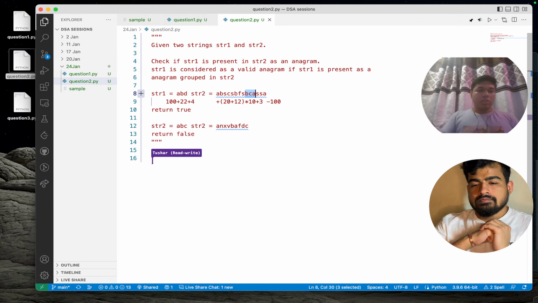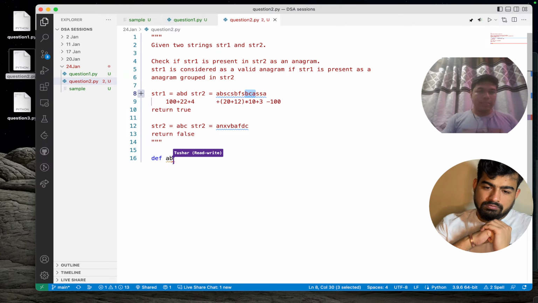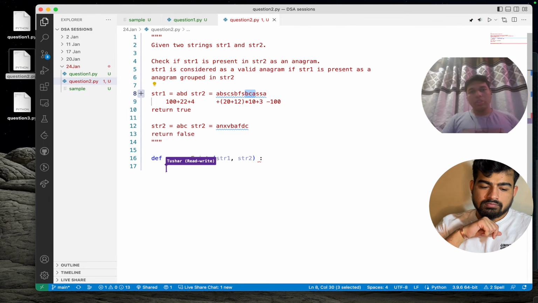Yeah, sure. So, we want to check whether an anagram exists or not. So, we will call it anagram exist. We are getting str1 comma str2. Of course we want to check the length of str1.